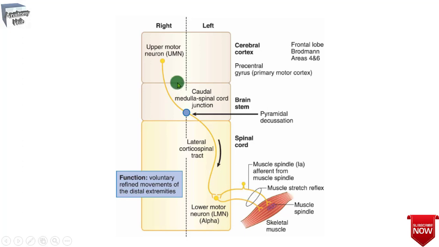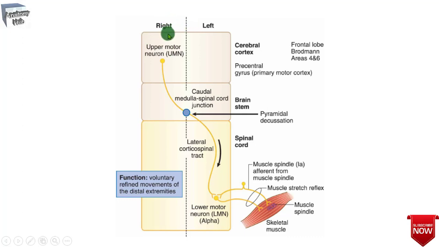The cell bodies of the upper motor neurons are found in the red nucleus at the midbrain, the reticular formation of the whole brainstem, and the lateral vestibular nuclei of the brainstem at the pons and medulla. But the most important location of upper motor neurons is the cerebral cortex.